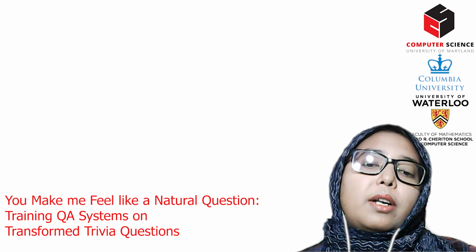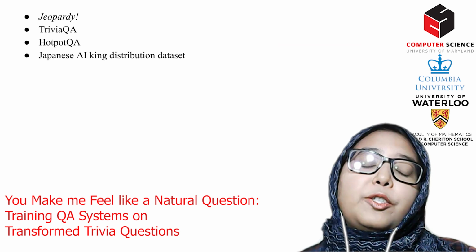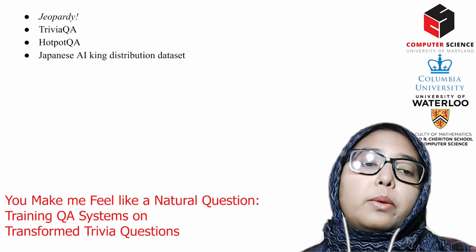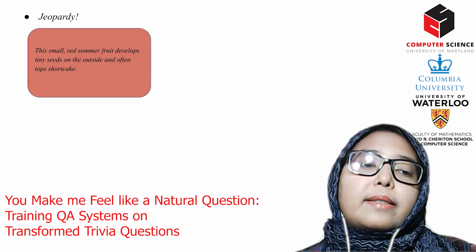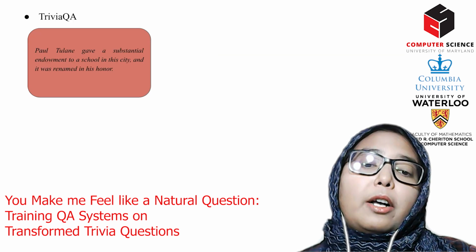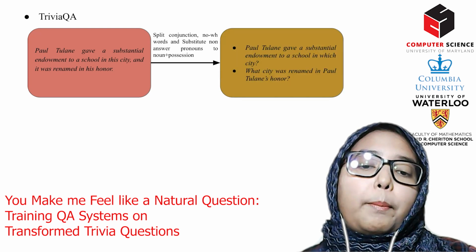To show the generalization of our naturalization technique, we apply it to 4 different trivia datasets: Jeopardy, Trivia QA, Hotpot QA, and AI King Japanese dataset to make them all look like NQ data. For example, Jeopardy has elicitation. We apply heuristics and convert it to 2 NQ-like questions. Similarly, for Trivia QA elicitation, we apply heuristics and convert them.